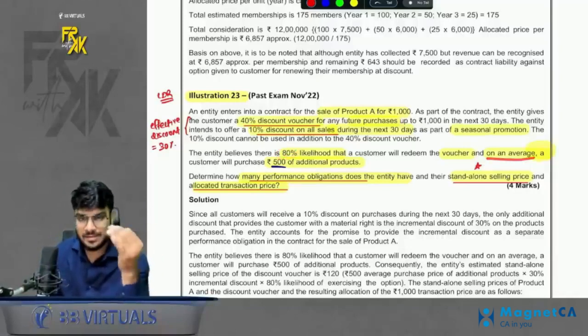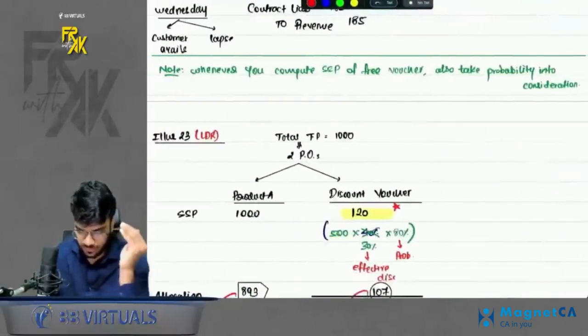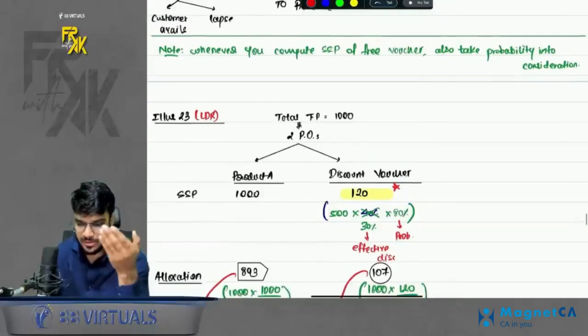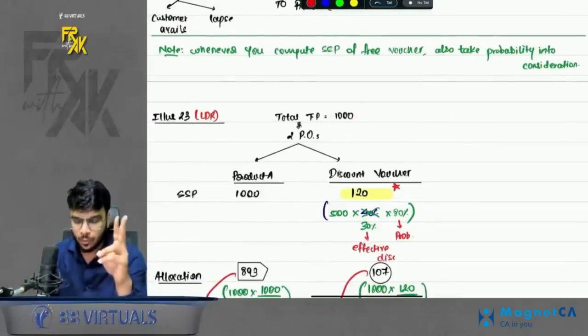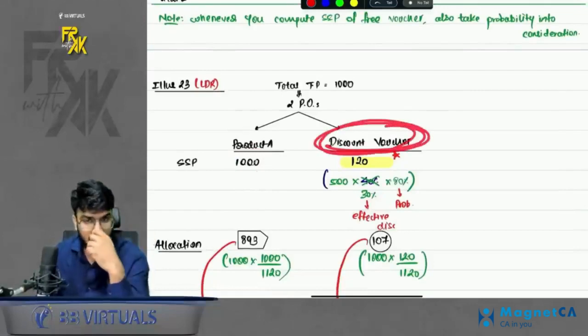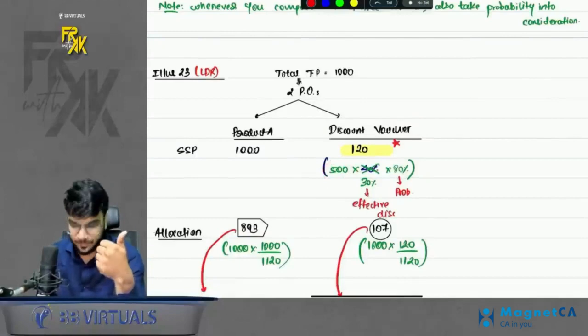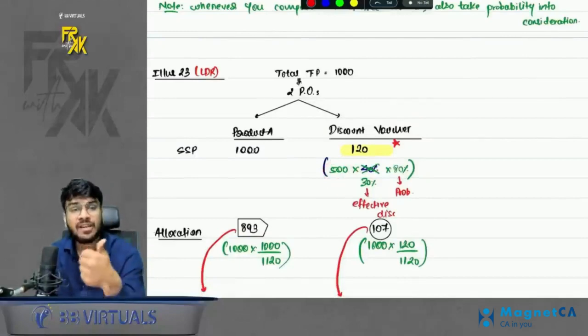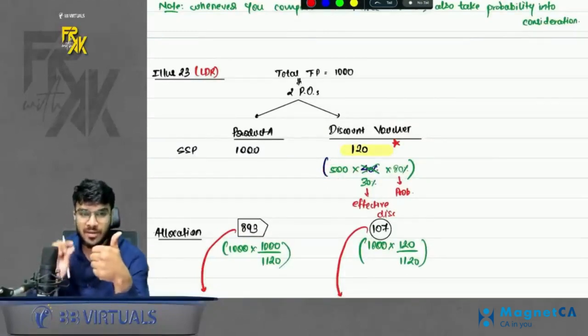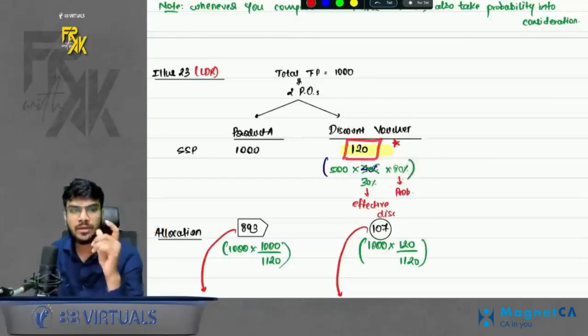And on an average, customer purchase in future only rupees 500 products. How many POs are there? So how to solve this? Please have a look here. On day one, customer is receiving 1000 rupees. There are 2 POs. One is a sale of product. One is a discount voucher given. What is the SSP? SSP product is 1000 only. The important part here is finding the SSP of discount voucher. How will you find this? Just take how much purchase will the customer make in future into the discount percentage. Effective discount. Don't take 40, take 30 only, because the effective discount is 30% only. Into the probability. Okay, this is the effective discount which you will give in future.